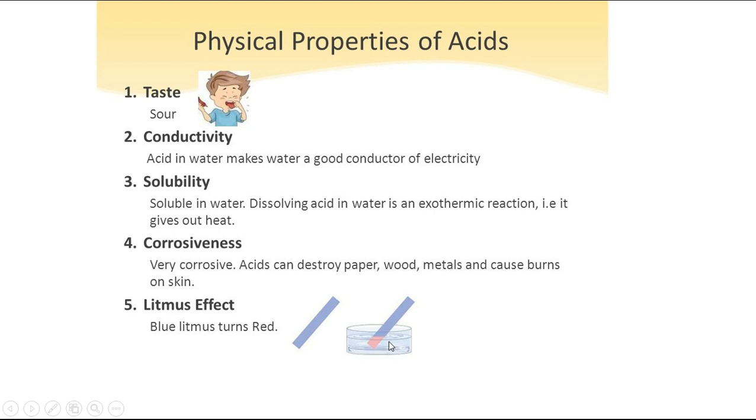If you want to check whether the given solution is an acid, litmus papers are used. When these litmus papers are dipped in that solution, the blue will turn into red. Remember, when blue is turning to red, that means it is an acid. When red is turning into blue, that will be a base, which we will study in the base section. But here you should remember that when blue turns into red when dipped in a solution, that means the solution contains acid.